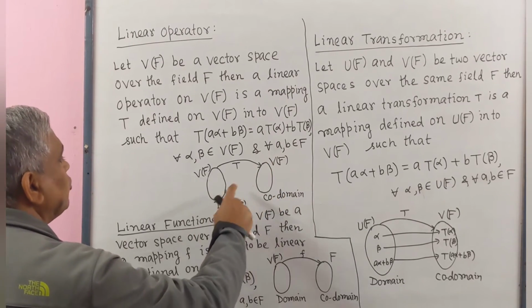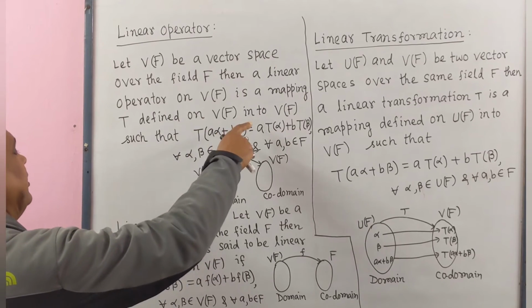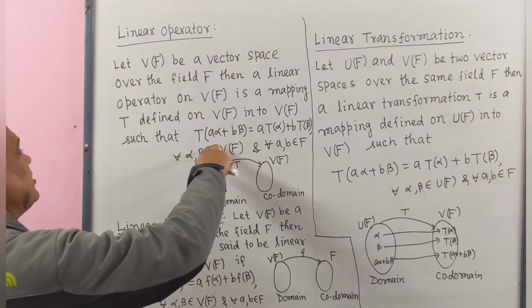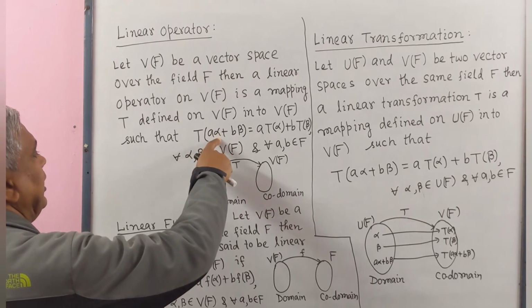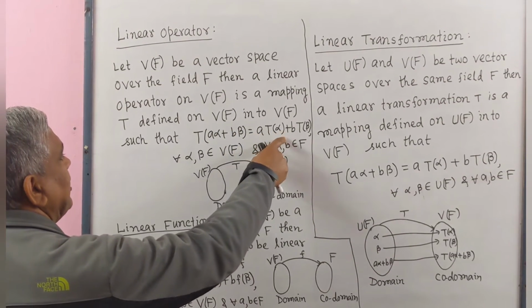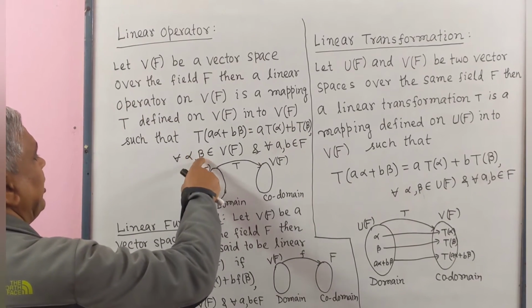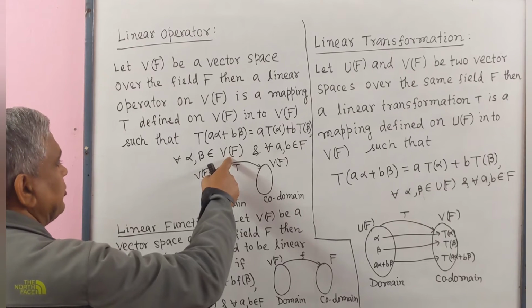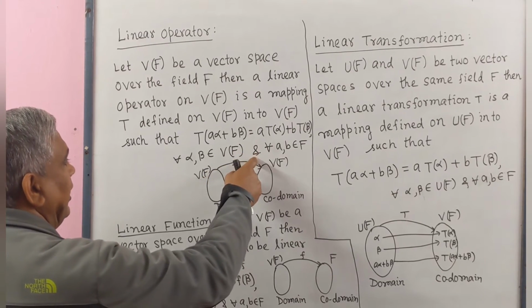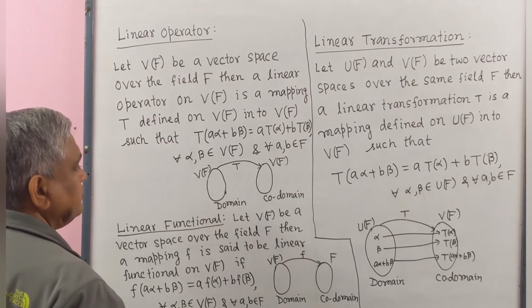Here domain and codomain are the same and it fulfills the condition T(aα + bβ) = aT(α) + bT(β) for all α, β belonging to vector space V(F) and for all a, b belonging to field F.